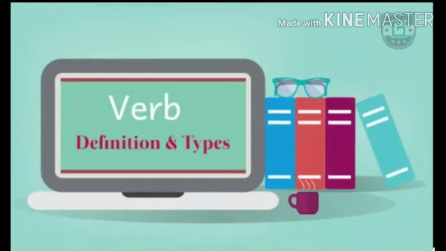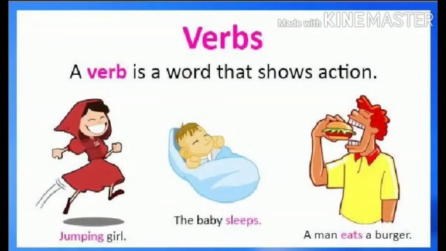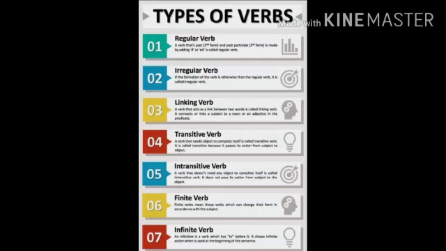Today we are going to discuss our next grammar lesson, that is verbs and its kinds. First of all, we have to discuss what is a verb. A verb is a word that refers to an action, a state of being or possession in a sentence. For example, I like pizza.